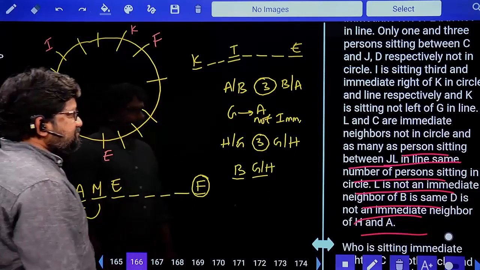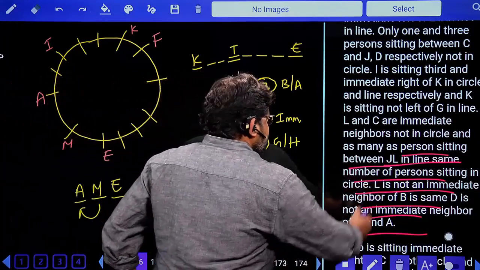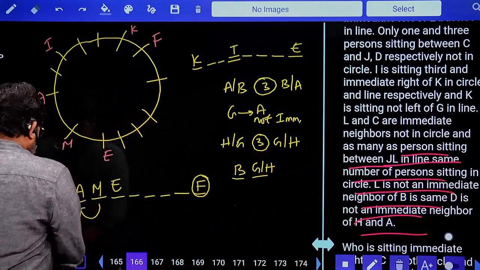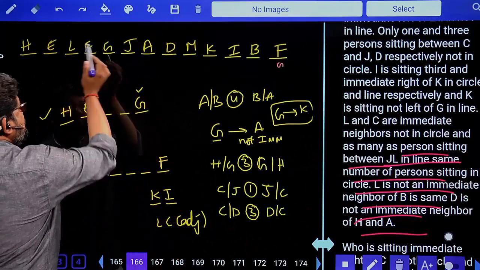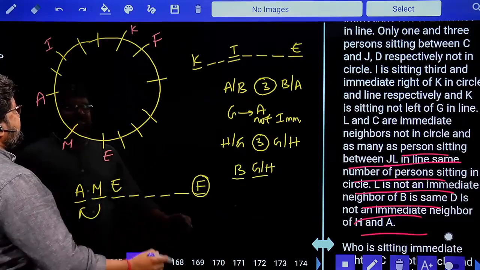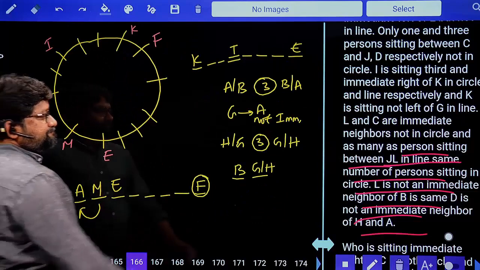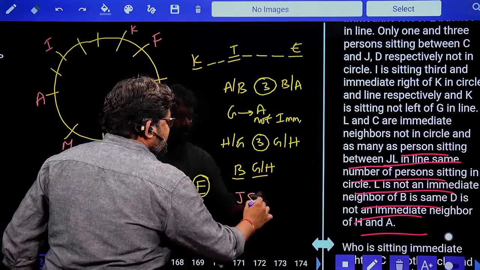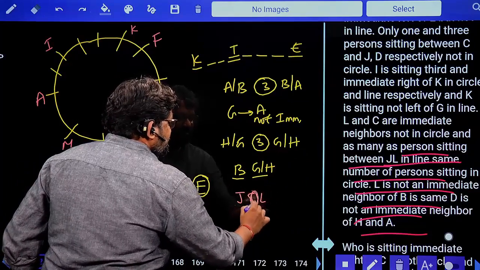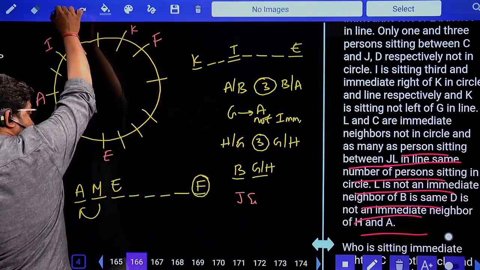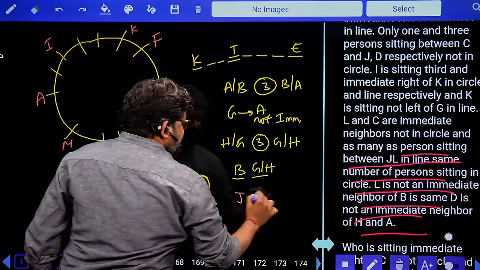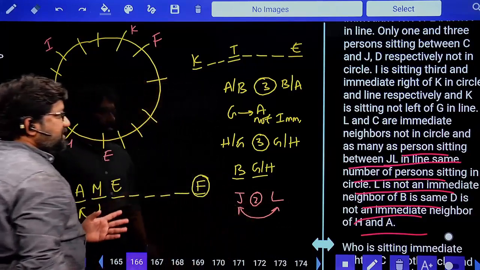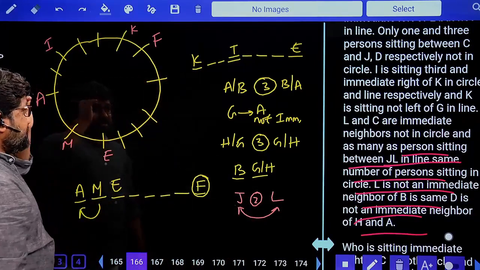Next clue: as many persons sitting between J and L in line. How many are sitting between J and L in line? 1 2. Same with the circle. So between J and L you'll have two persons. Wait, I'll write it clearly. In between J and L you'll have two persons. Vice versa, anything can happen.